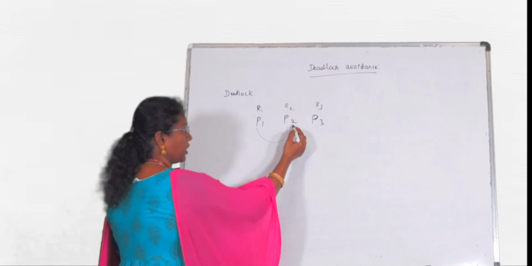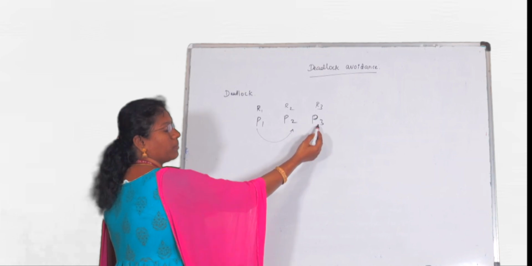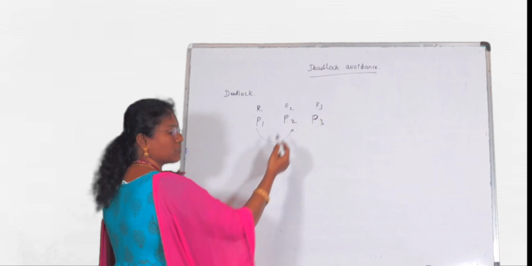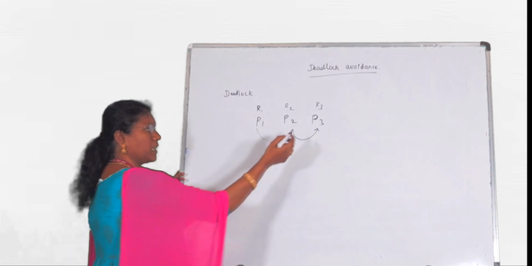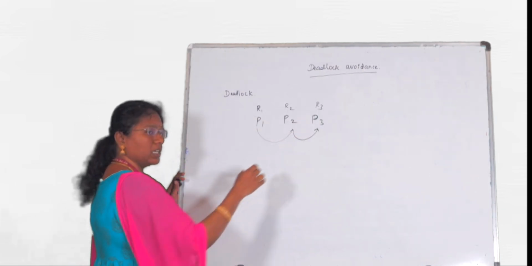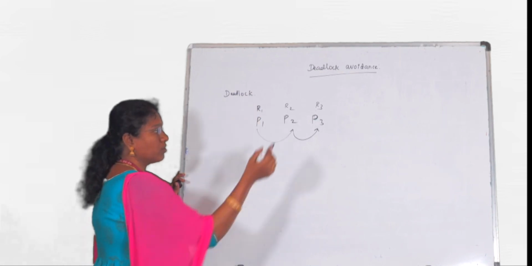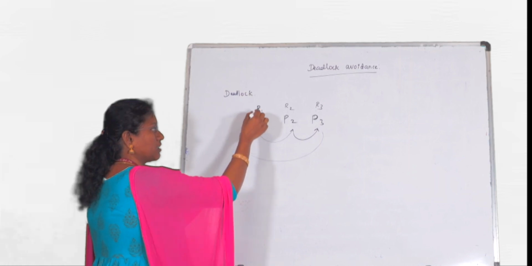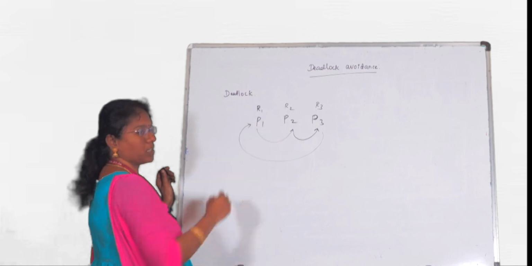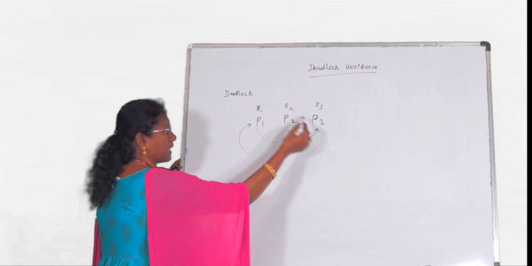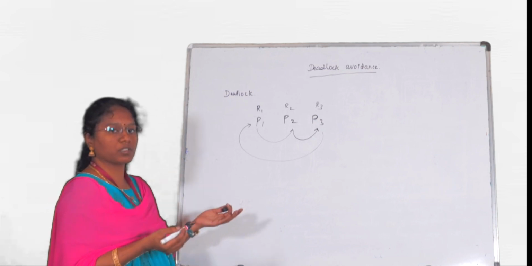Again, P2 has R2 and also needs the resource R3, but it is held by P3. This P3 doesn't release its resource, and P2 is waiting for P3 to release R3. And P3 has the resource R3, but to complete its execution it needs resource R1, so it is waiting upon P1 to release R1. All are waiting for some resource which is held by some other process. So a circular wait has occurred, and none of the processes are executing.